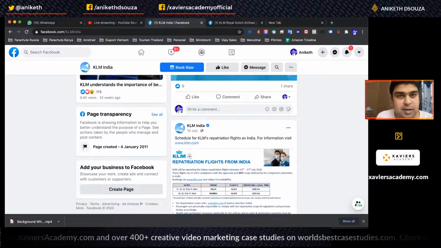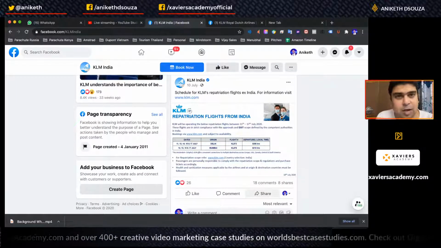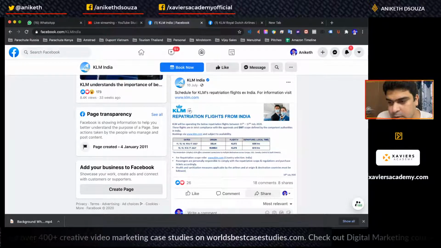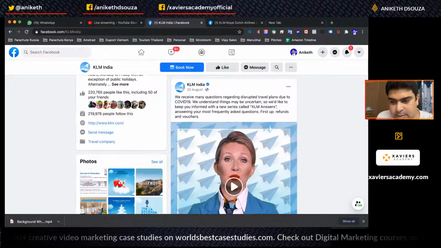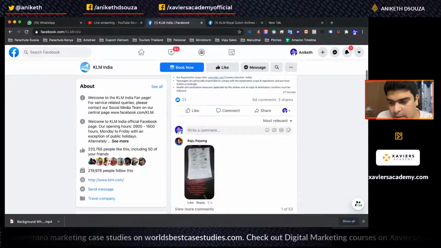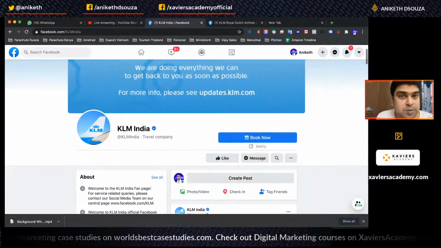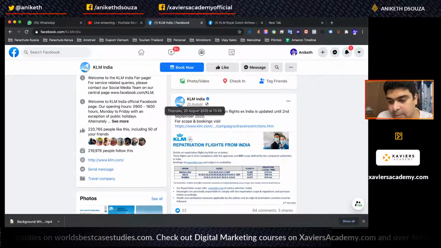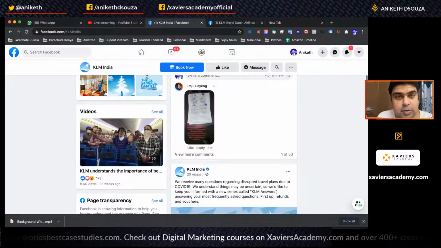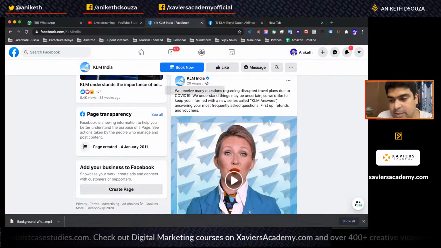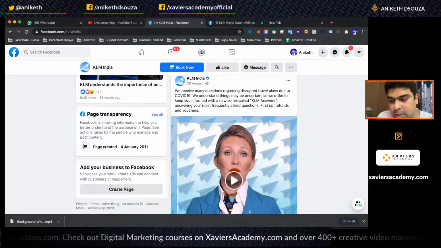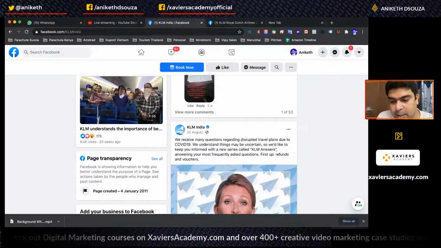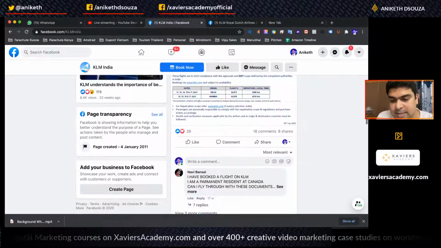They're actually just announcing updates of their flights. You can see over here that the last post that they have done is on 20th August, which means it's more likely they do not have an agency right now, right? So KLM India does not have an agency. It doesn't look like they have an agency. You can see that after 20th August, there are absolutely no updates. So that's what has happened.